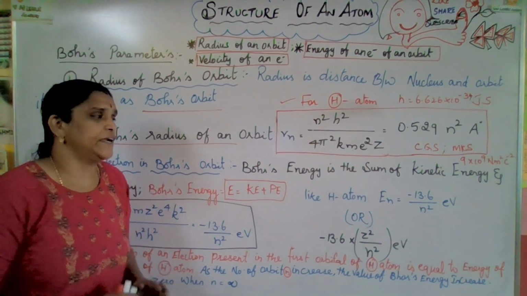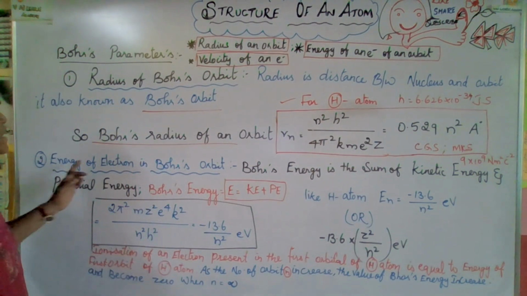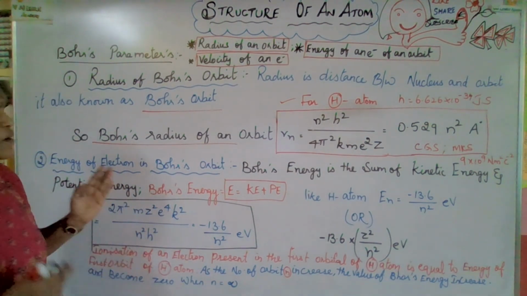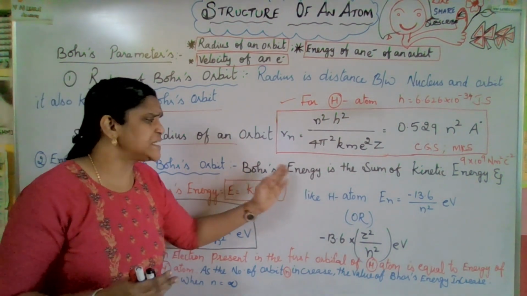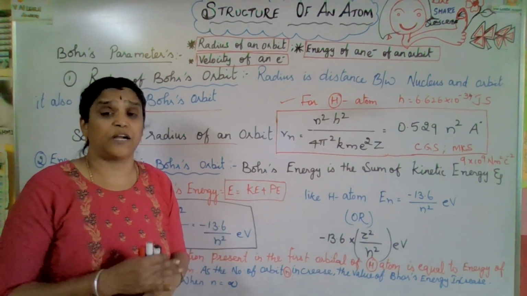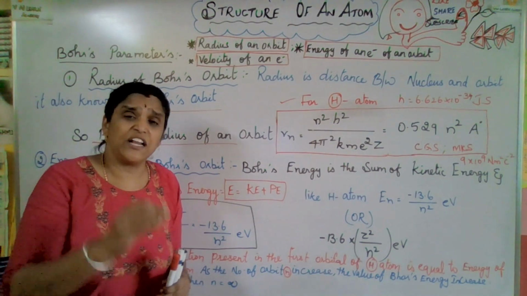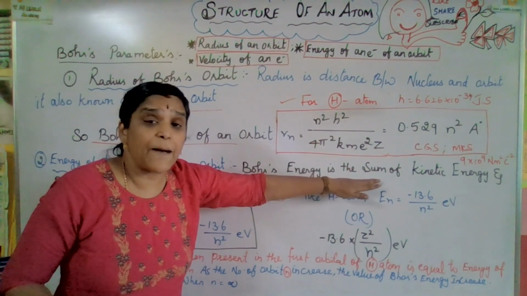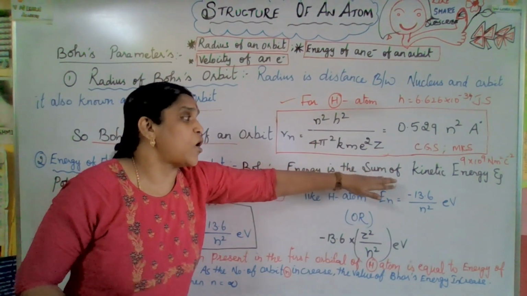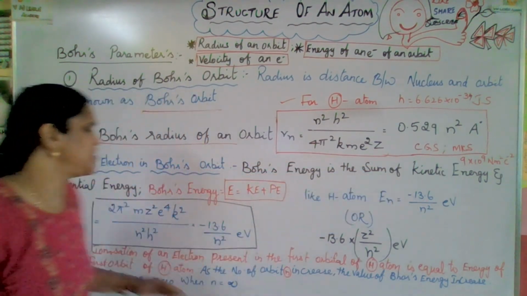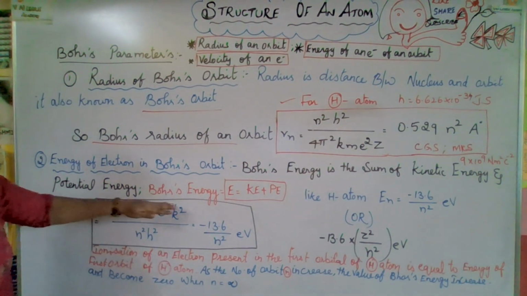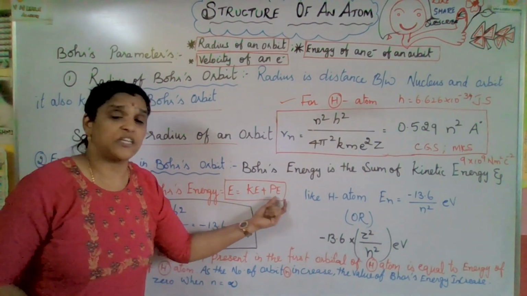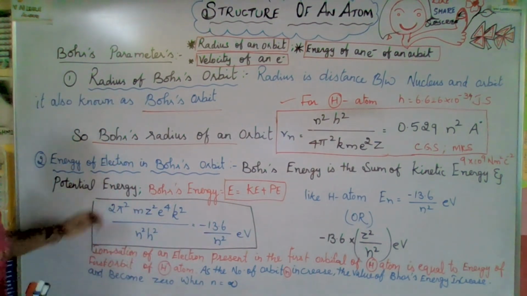Okay, now let us go for the second parameter, energy of an electron in Bohr's orbit. What is it? Bohr's energy is related to potential energy and kinetic energy. So Bohr's energy is the sum of kinetic energy and potential energy: E is equal to KE plus PE.